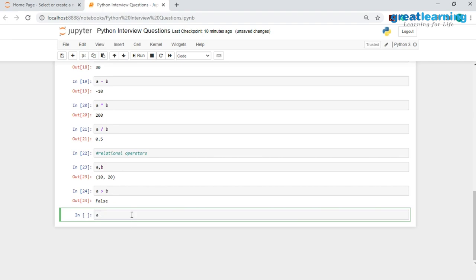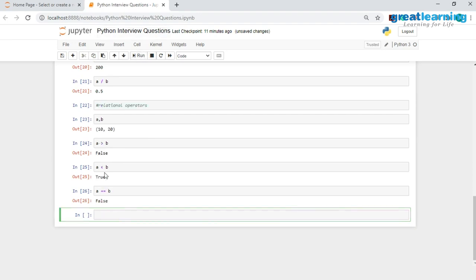Then I would want to check if a is less than b. This time I would get a true value because 10 is absolutely less than 20. Then I have the double equal to operator, which would help me to check if the value in a is equal to the value in b. And you would see that I get a false because obviously 10 is not equal to 20.